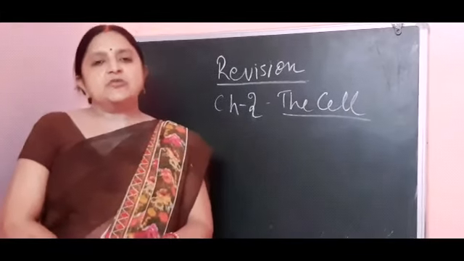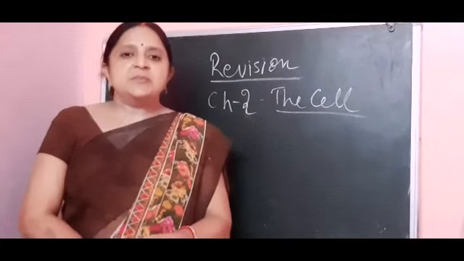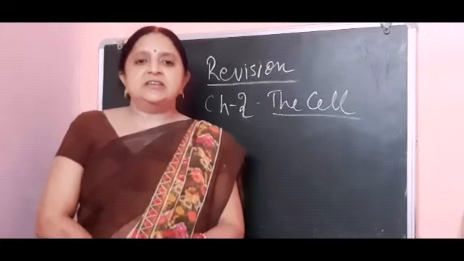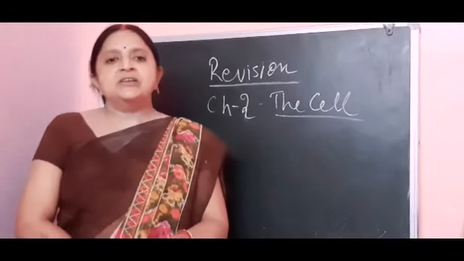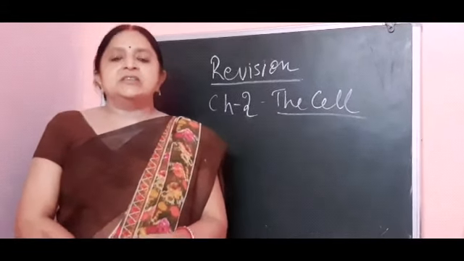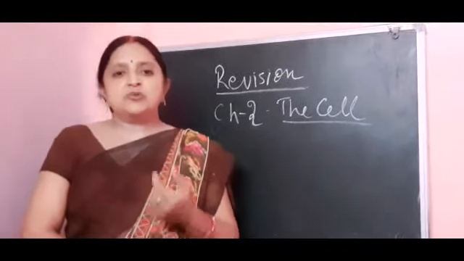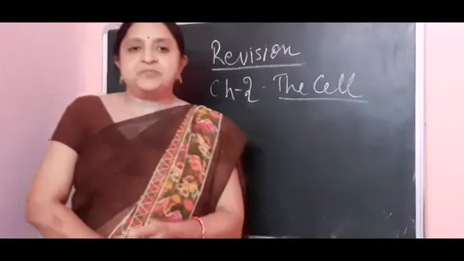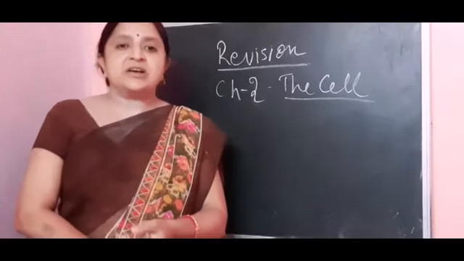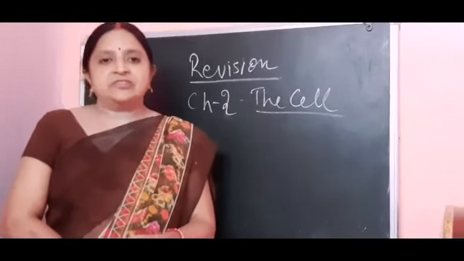The cell wall is only present in the plant cell. The next layer is the cell membrane. The cell membrane is living and present in both plant and animal cells, and it is selectively permeable, which means it allows only beneficial material to enter the cell. After these two layers there are several organelles. Organelles are the organs of the cell which work for the cell. The first and most important organelle is the mitochondria. Mitochondria is known as the powerhouse of the cell because it releases energy for the cell.